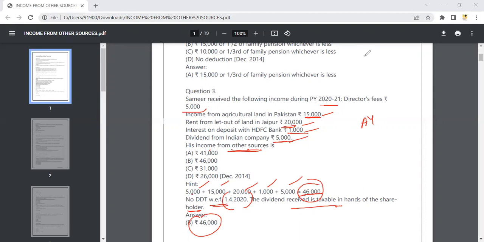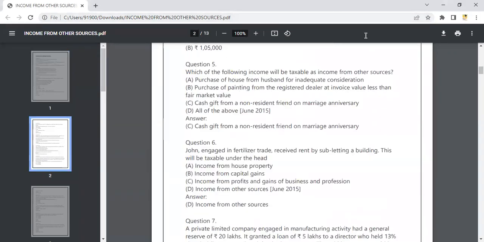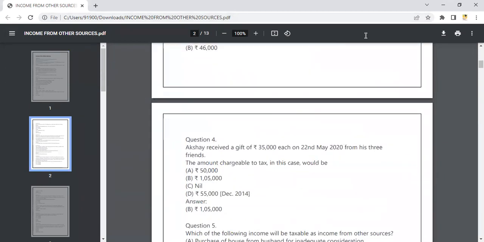And then going on to our next question. Here Akshay received a gift of 35,000 each on 22nd May 2020 from his 3 friends. The amount chargeable to tax in this case would be: 35,000, 35,000, 35,000, he has received from 3 of his friends. So the total amount is how much? 1,05,000. So here the amount chargeable is 1,05,000. Adding the amount and writing.